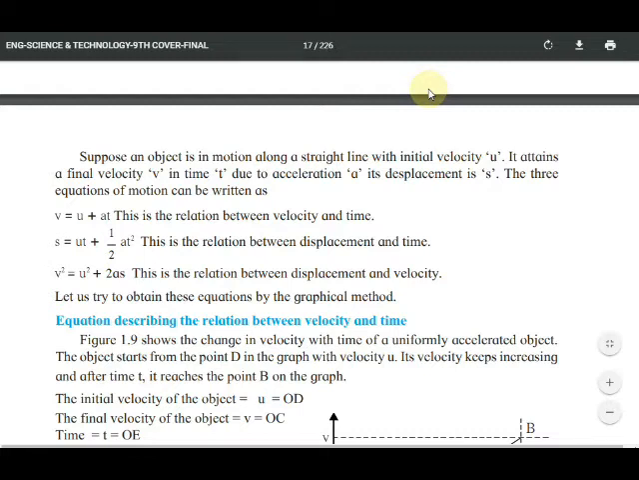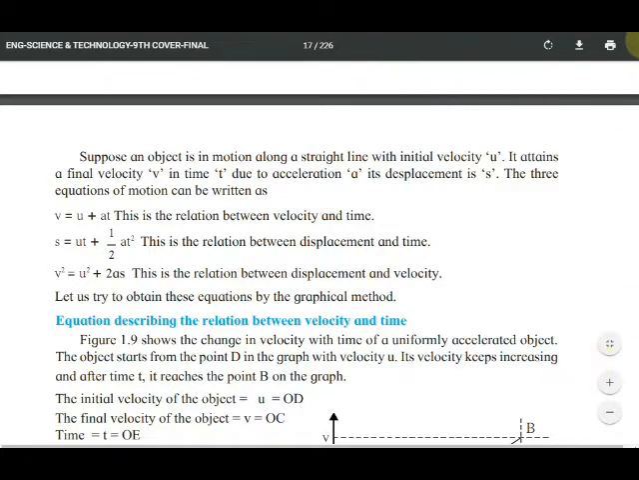Equation describing the relation between velocity and time. Figure 1.9 shows the change in velocity with time of a uniformly accelerated object. The object starts from the point D in the graph with velocity u. Its velocity keeps increasing and after time t it reaches the point B on the graph. The initial velocity of the object is u is equal to OD.